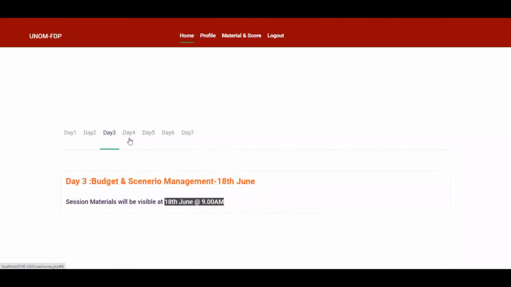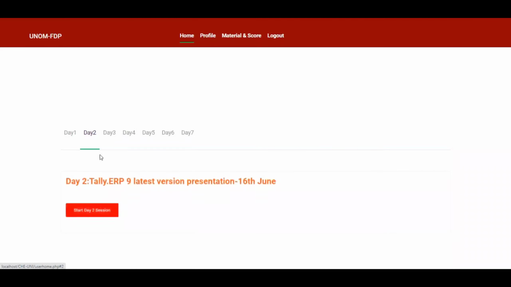Every day you have a session at 9 AM. Day 4, day 5, day 6, everything will show like the other tabs, which means they are the upcoming sessions. For upcoming sessions, it shows that session materials will be visible at 22nd June, 9 AM. The rest of that you can view and access. If the sessions are completed, like day 1, day 2, you can view all the sessions on any day till the 7 days.